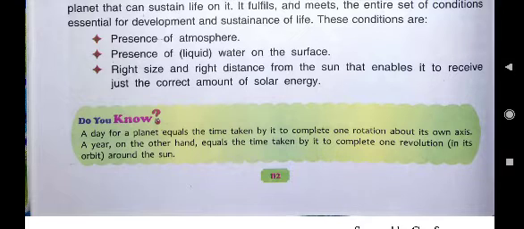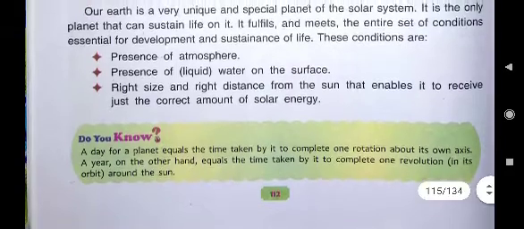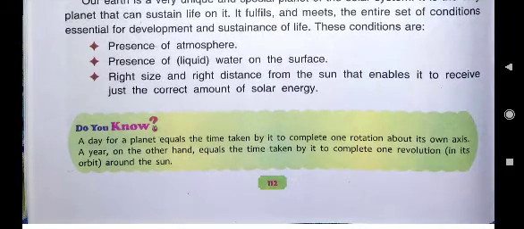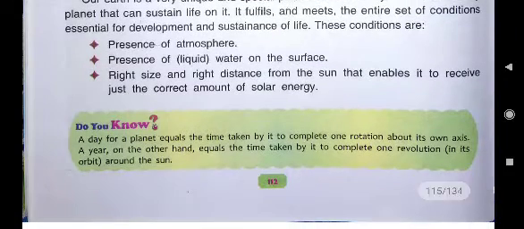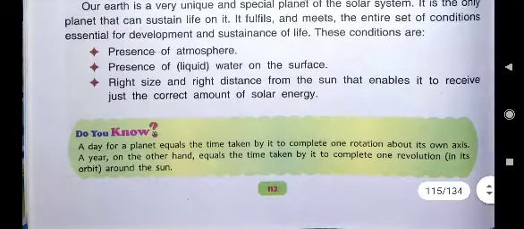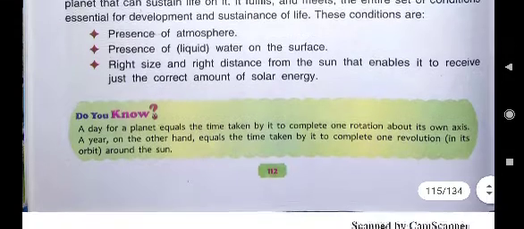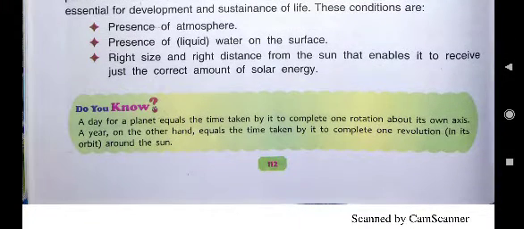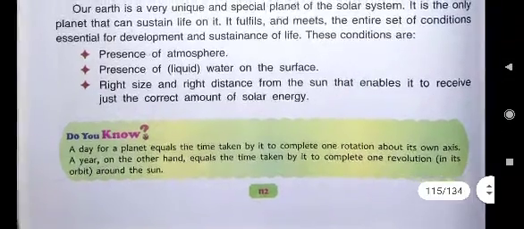So this liquid water is present on the surface of the earth, and that's why life is possible on earth. Then the third point is right size and right distance from the sun. That enables it to receive just the correct amount of solar energy. I told you just now, other planets are either too close to sun, which means they are very hot, and we cannot live there, or very far away from sun. Those planets which are very far away from sun are too cold. So in that cold condition also life is not possible.